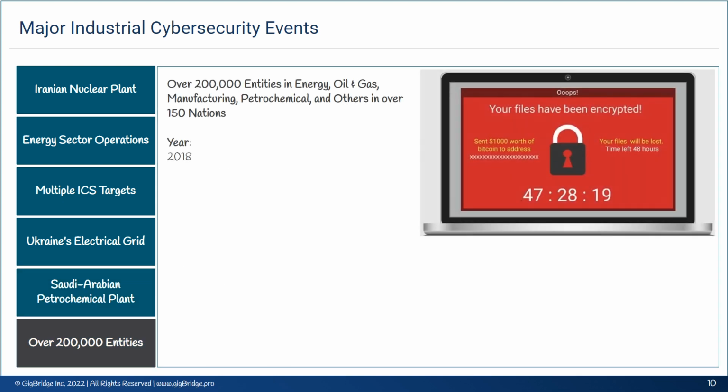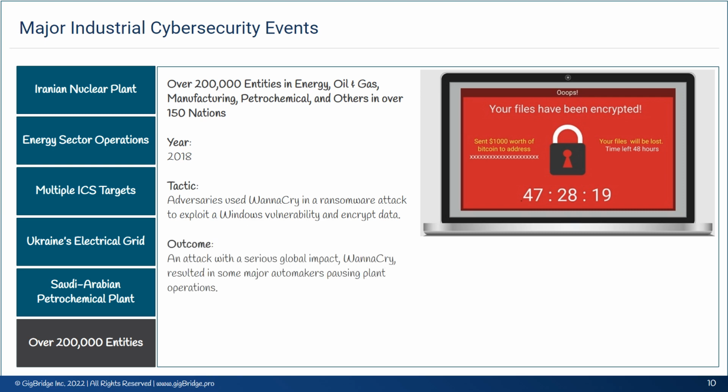Over 200,000 entities in energy, oil and gas, manufacturing, petrochemical, and others in over 150 nations. Tactic: Adversaries used WannaCry in a ransomware attack to exploit a Windows vulnerability and encrypt data. Outcome: An attack with a serious global impact, WannaCry resulted in some major automakers pausing plant operations.